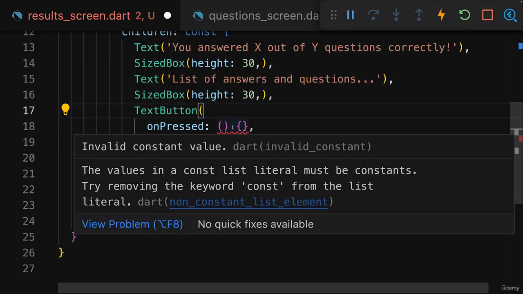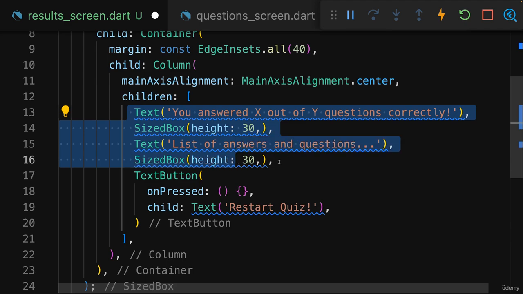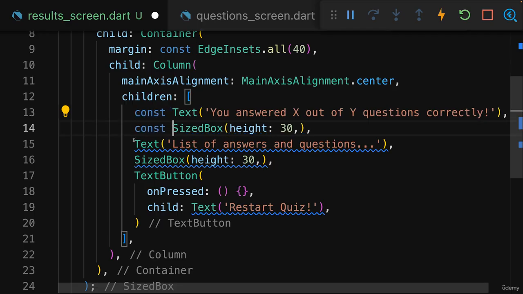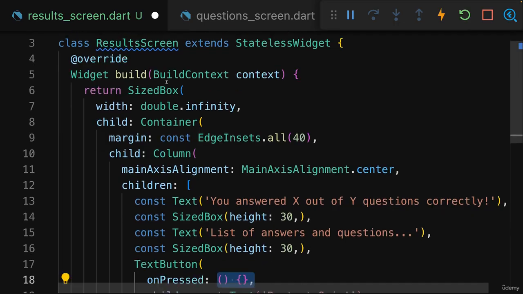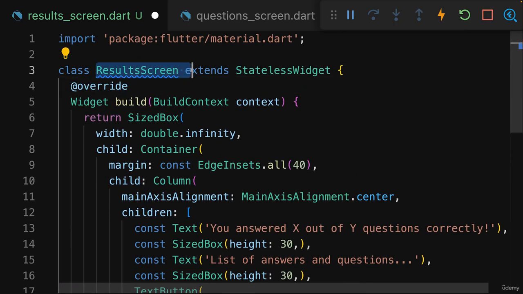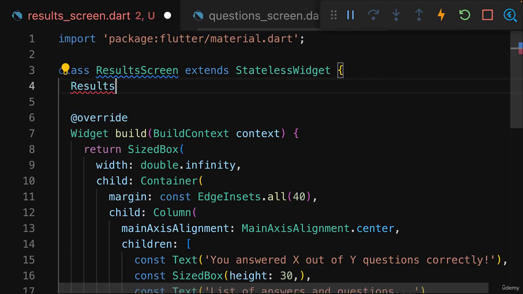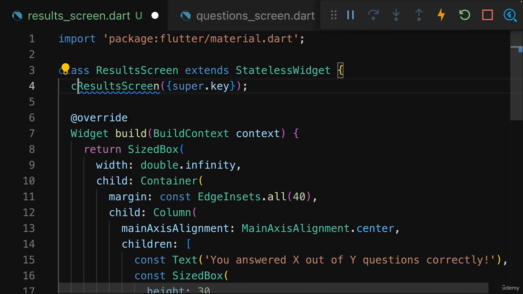And here I'm getting an error because of the const keyword in front of this list here, because all these widgets can be set to constant values, but the TextButton can't. Therefore, I'll just manually add const in front of all these other widgets, but not in front of TextButton. But with that, of course, this button doesn't do anything right now, but we'll soon change this. This is just the general structure of this custom results screen widget. To complete this widget for now, we also must add our constructor function here and accept and forward that named key argument. And this can also be turned into a const constructor function.